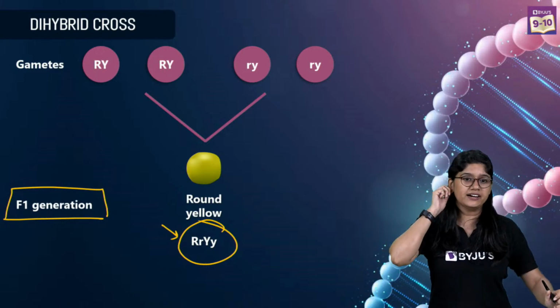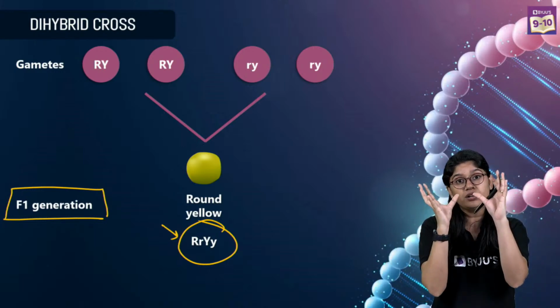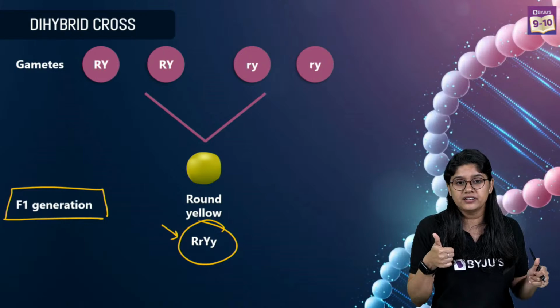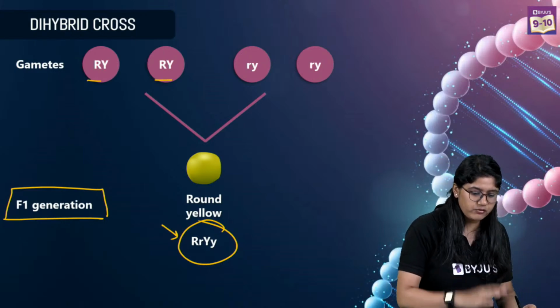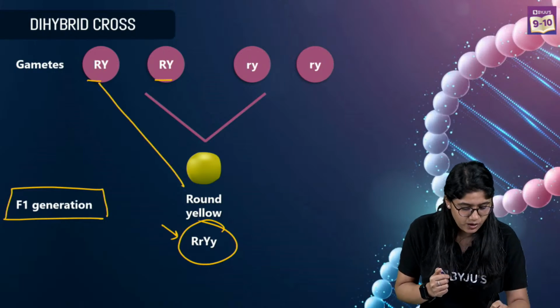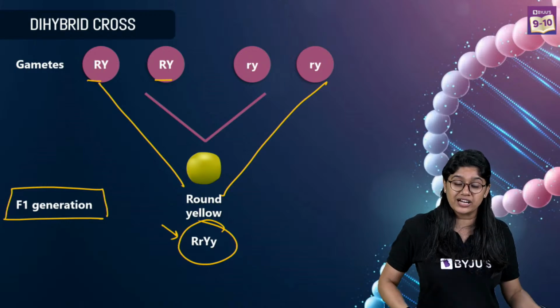Right, everyone? Clear? So what we have over here? We have F1 generation which have the round and the yellow seed. Clear? Gametes are separated and from there we will get one gamete from here, one from here. And we have our F1 generation. Very good, Kalpana.